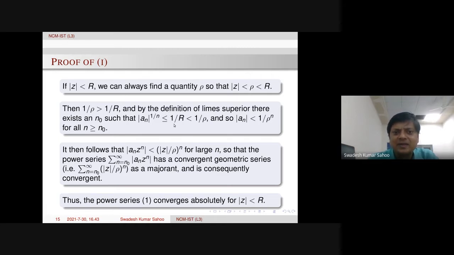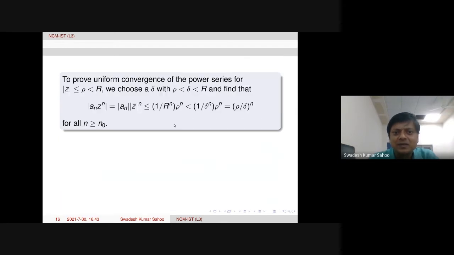By the definition of limit supremum, this inequality holds. Now what happens? From this relation, 1 over r will be less than 1 over delta. So we take the power of that n. So 1 over delta power n into rho power n is coming. So this is nothing but rho by delta whole power n. But rho by delta is actually less than 1, from this inequality.